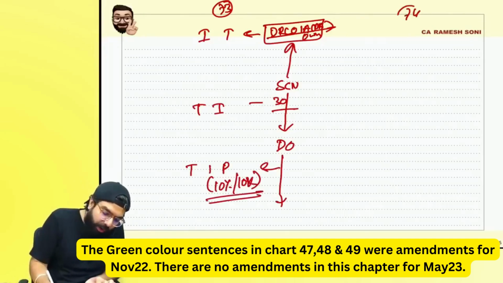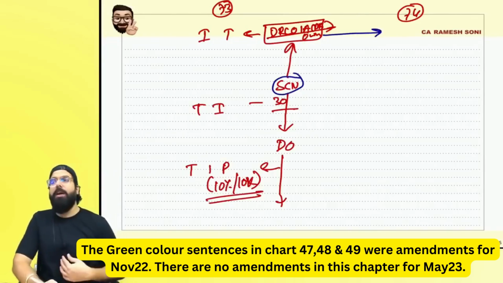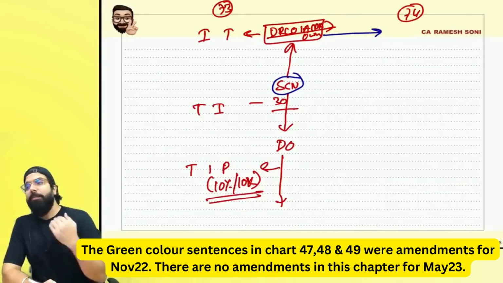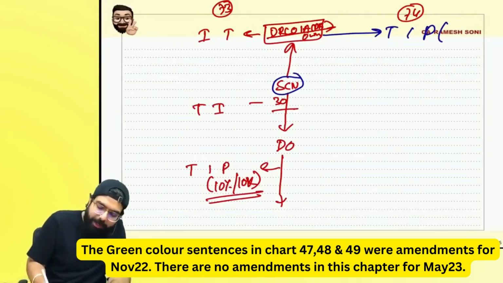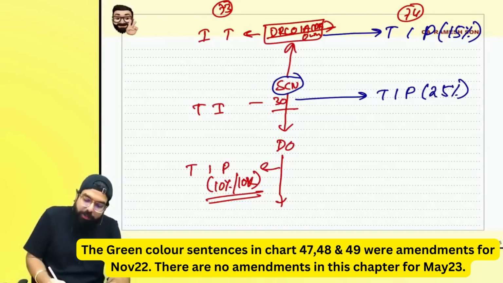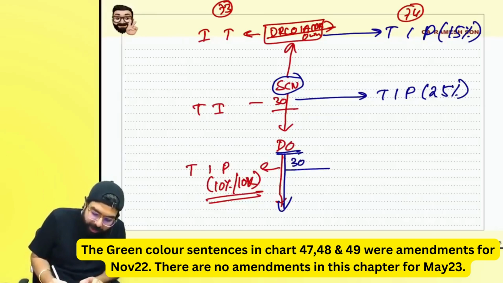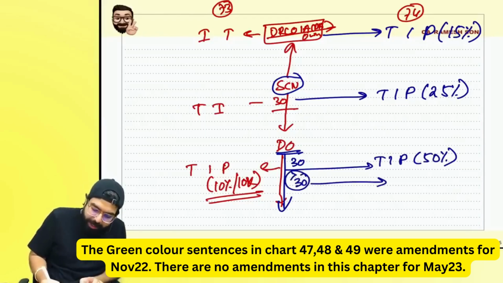But sir, if it is a section 74 case, always remember, before issuance of the show cause notice, if you are paying on your own estimation or on receipt of DRC 01A, you will have to pay tax, interest, and penalty of 15% of the tax amount. Sir, if the show cause notice has come, and you want to pay within 30 days, tax, interest, and penalty of 25% has to be paid on the tax amount. Sir, when the demand order has come, frauds are given one more chance. If you make the payment within 30 days, then you can pay tax, interest, and penalty of 50% of the tax amount, but after 30 days, you will have to pay tax, interest, and penalty of 100% of the tax amount.